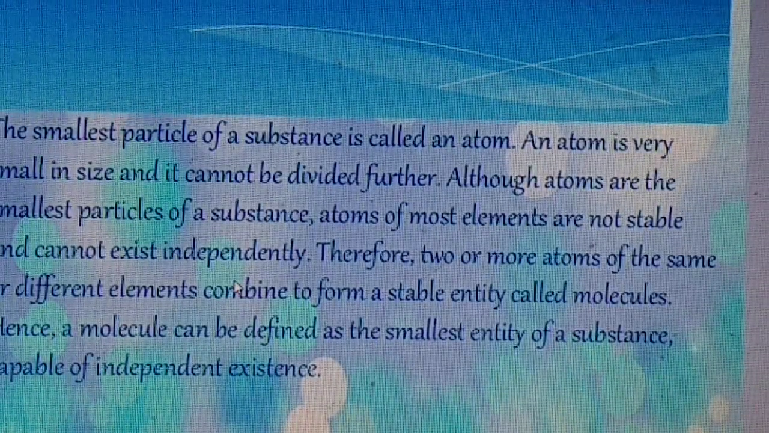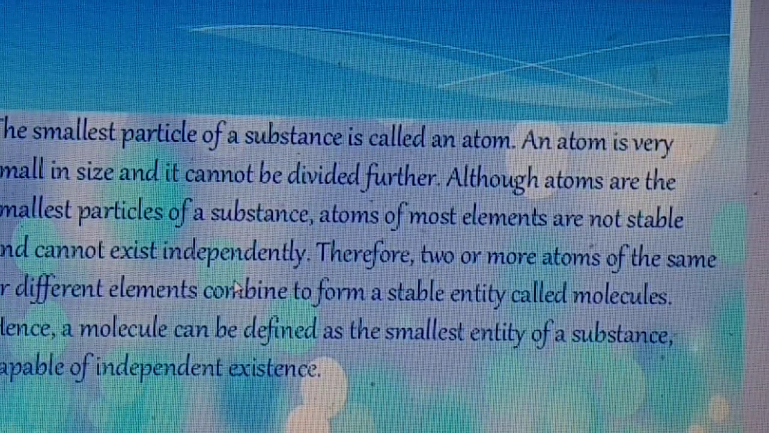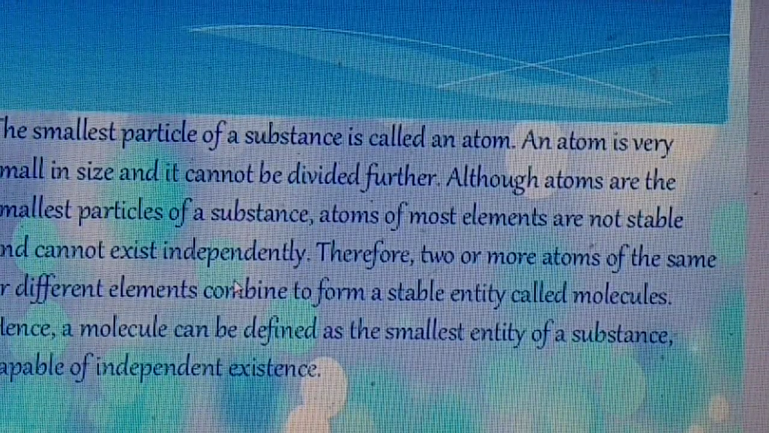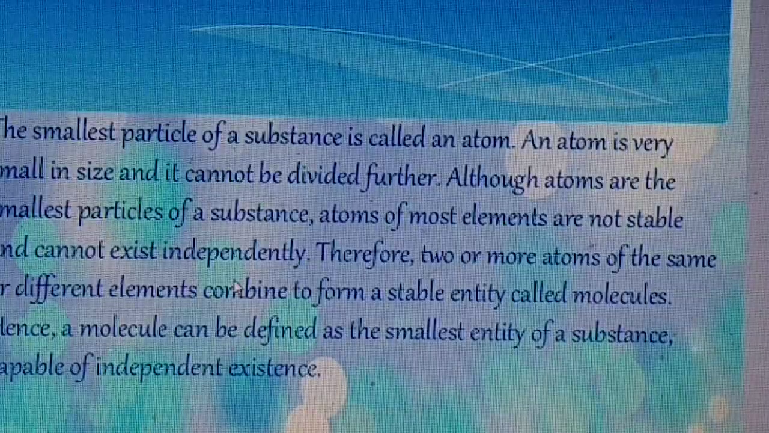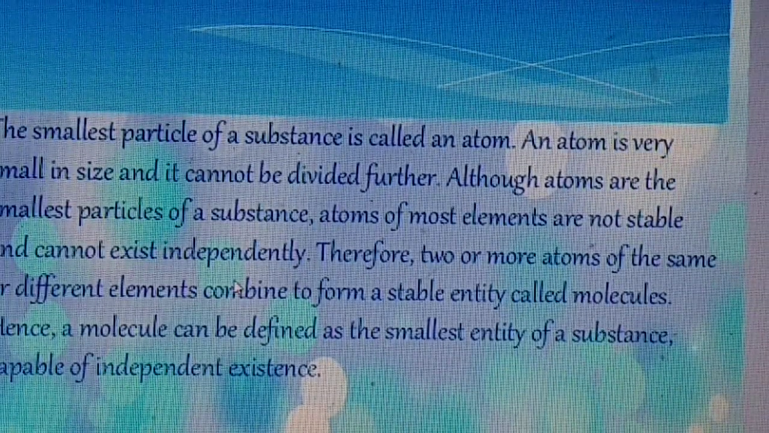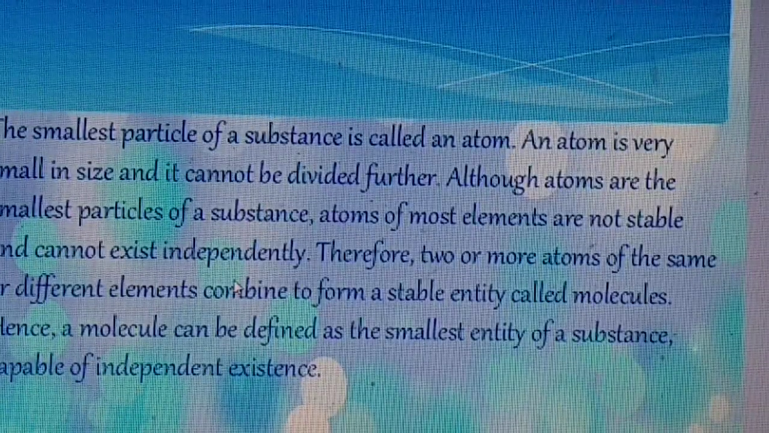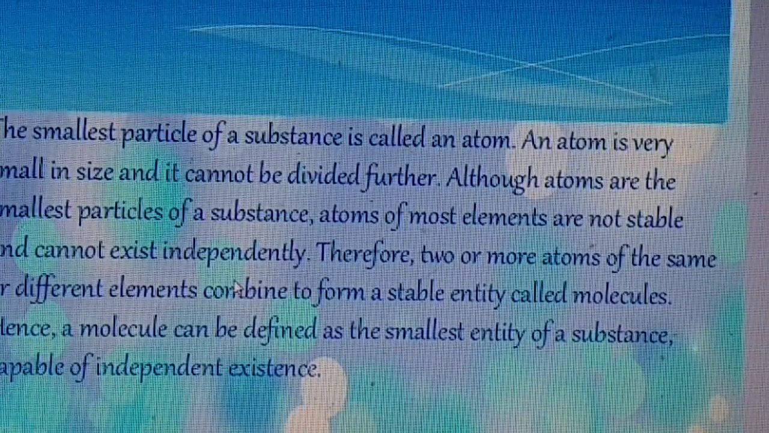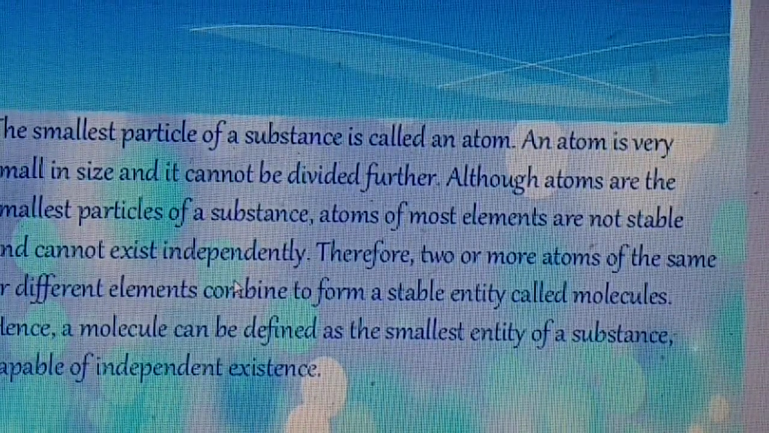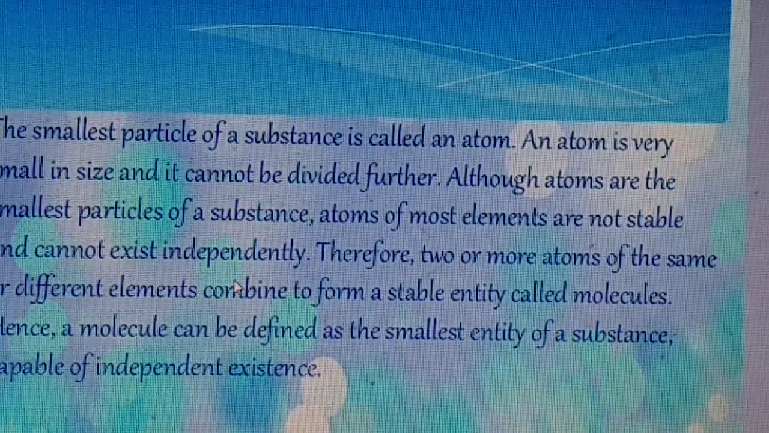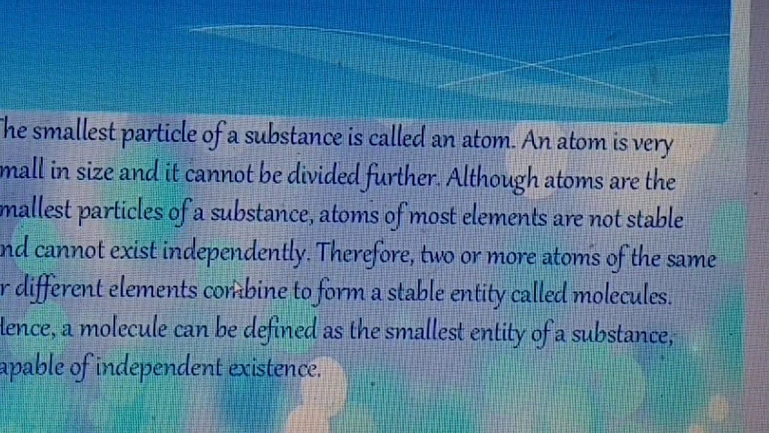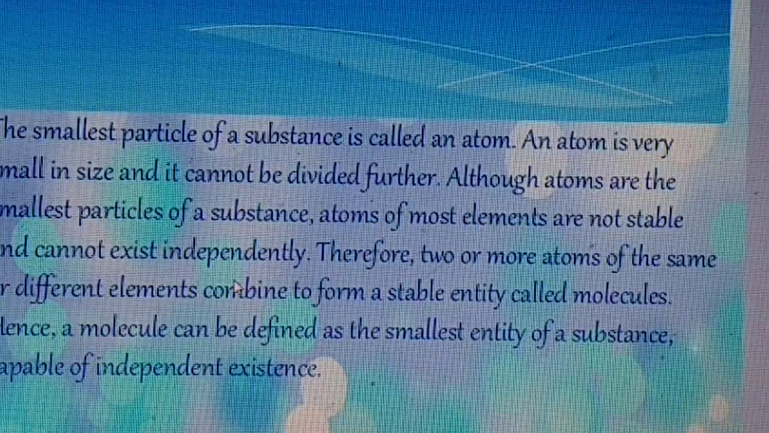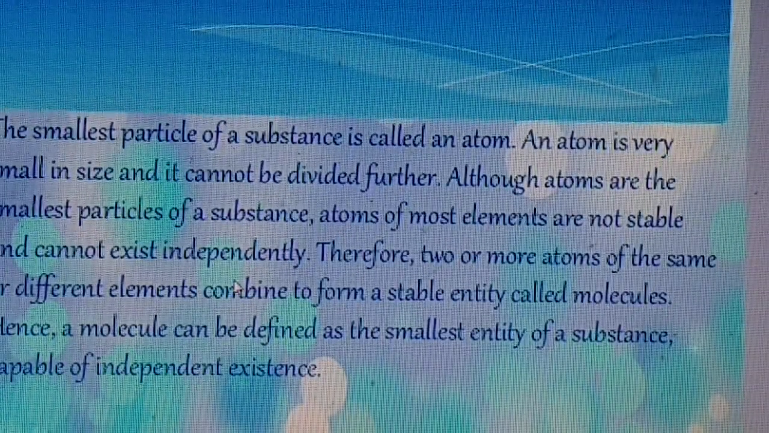What is molecule? A molecule can be defined as the smallest entity of a substance capable of independent existence. Very interesting thing. Atoms cannot exist independently, but molecules are able to exist independently. So, atoms are not stable, but molecules are stable. So this is a very important thing, the difference between atoms and molecules.